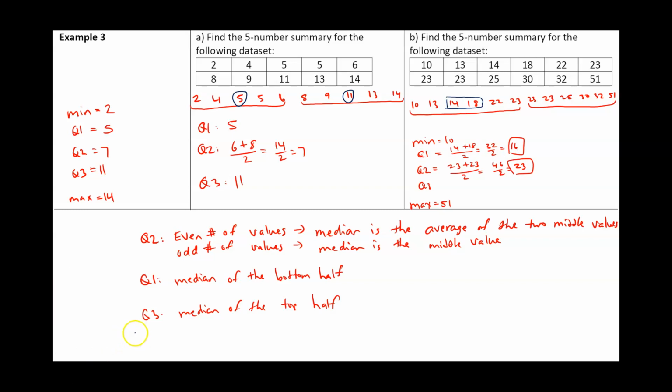Q3 is going to be the median of the top half. So my top half has 1, 2, 3, 4, 5, 6 values. The two middle values are 25 and 30. So for Q3, if I take 25 plus 30 and divide that by 2, it's going to be 55 over 2, which is going to be 27.5.